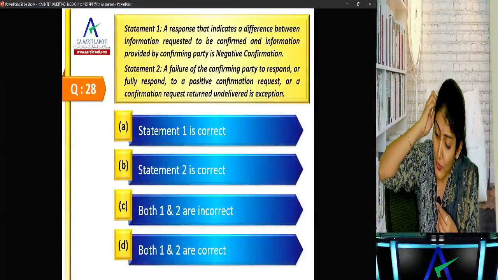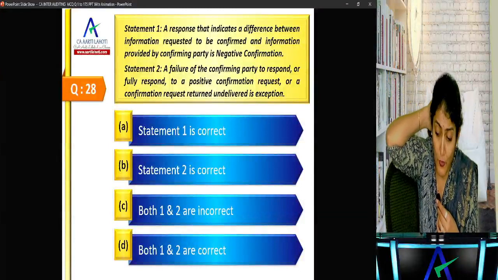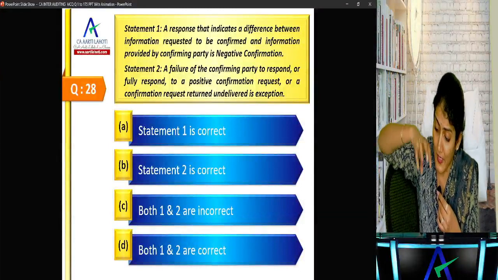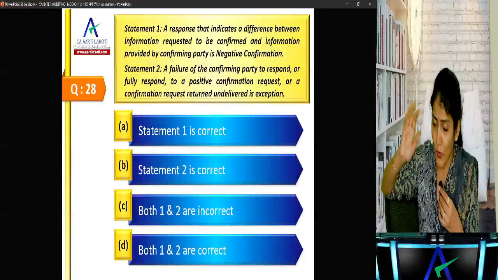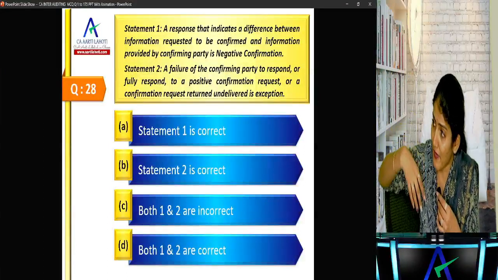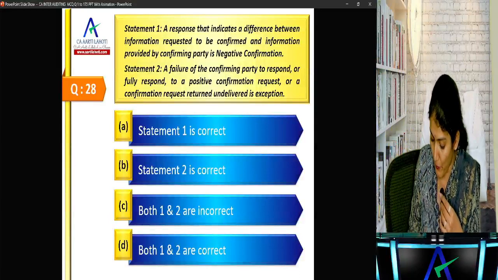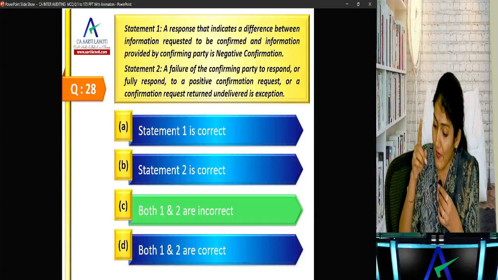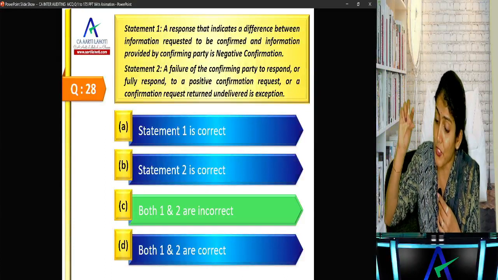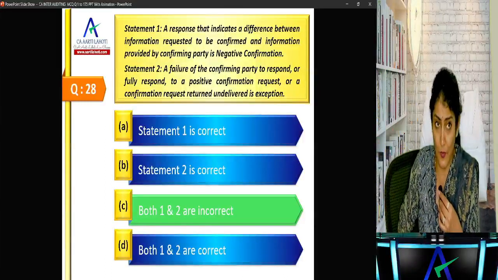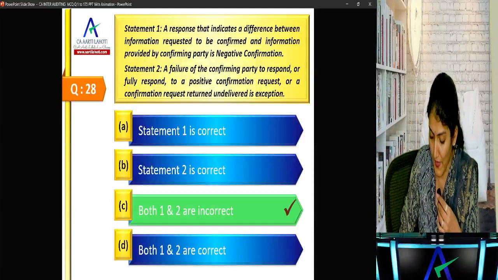Right, and a failure of the confirming party to respond or fully respond to a positive confirmation request or a confirmation request returned undelivered is an exception. No, I send a request, I don't get a response. That is called a non-response. That is not called an exception. So both 1 and 2 are incorrect. What is the correct definition of 1? It is the definition of exception. And the second is the definition of the non-response, right? So both the definition statements over there are incorrect.